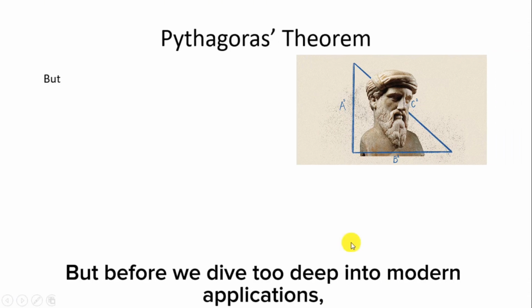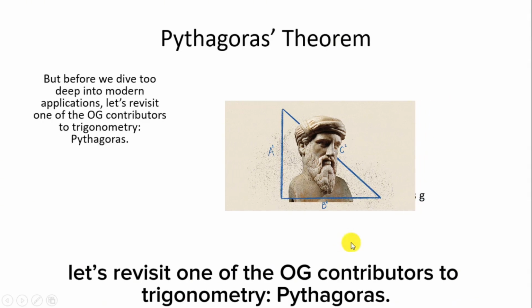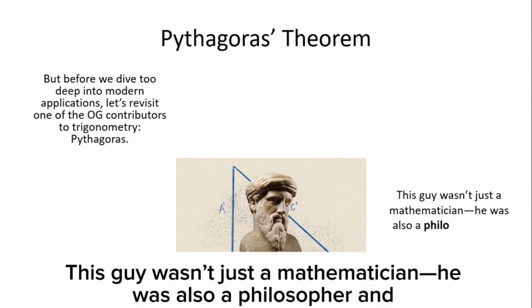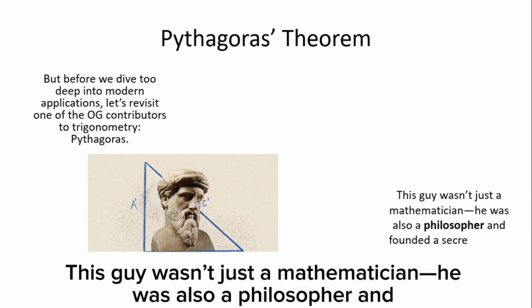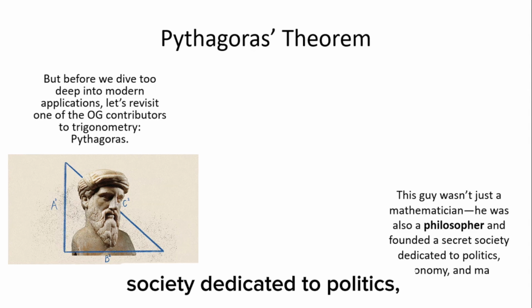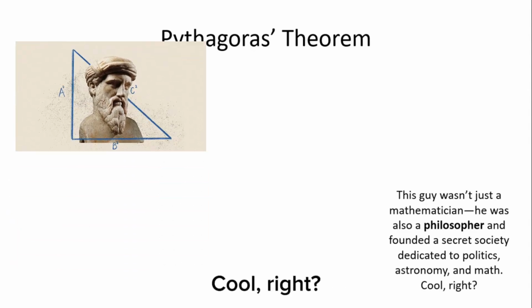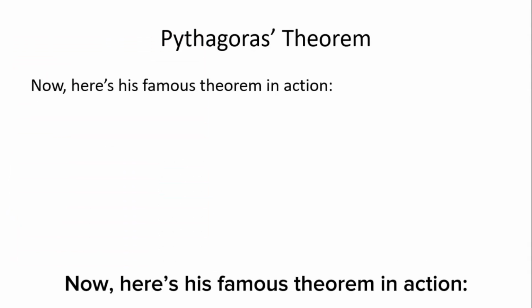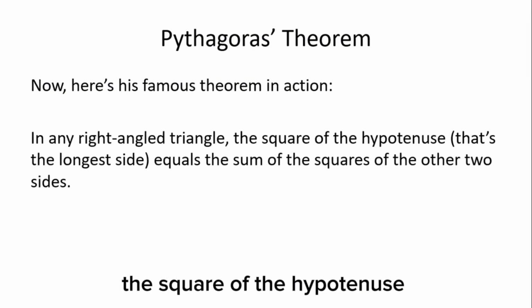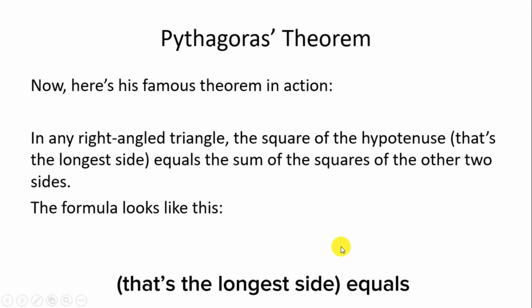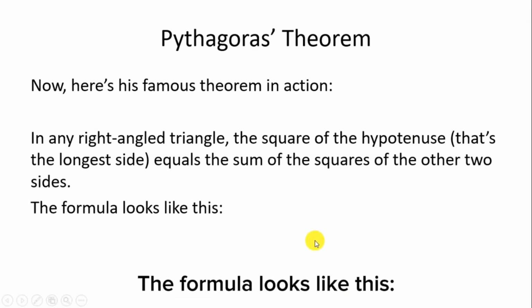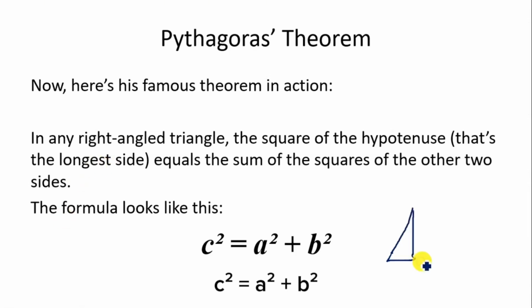But before we dive too deep into modern applications, let's revisit one of the OG contributors to trigonometry, Pythagoras. This guy wasn't just a mathematician, he was also a philosopher and founded a secret society dedicated to politics, astronomy, and math. Cool, right? Now, here's his famous theorem in action. In any right-angled triangle, the square of the hypotenuse, that's the longest side, equals the sum of the squares of the other two sides. The formula looks like this: c² = a² + b².